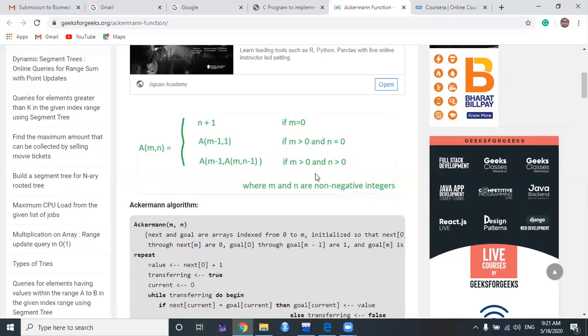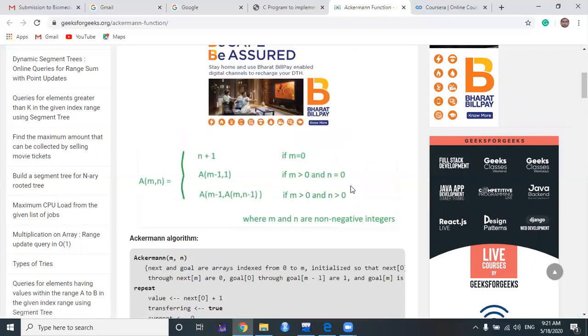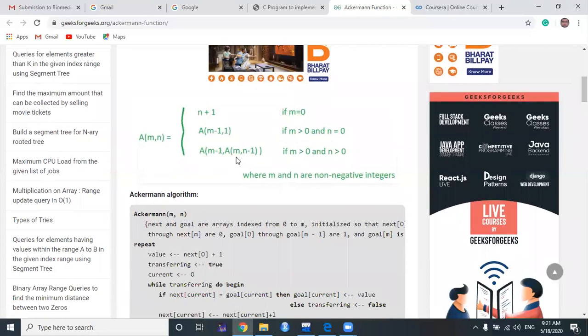If m greater than 0 and n greater than 0, that means both are non-negative integers, m not equals to 0 and n not equals to 0. In that case, we will call this recursive function a of m minus 1, and within the second argument, we will call the same recursive function again, which is a of m comma n minus 1. That same thing we will represent with the help of C programming.